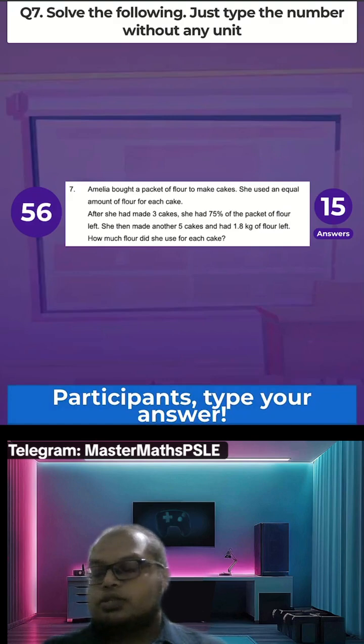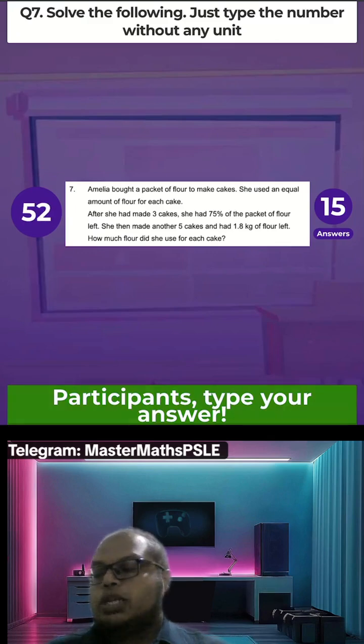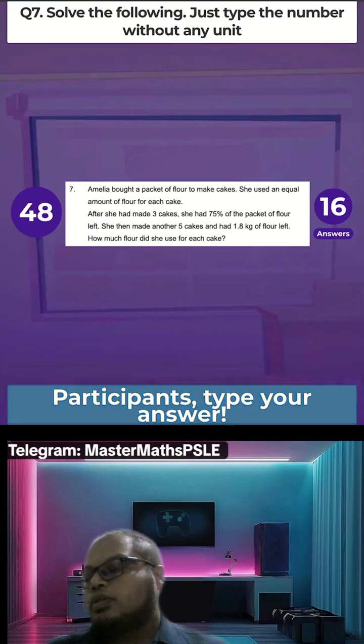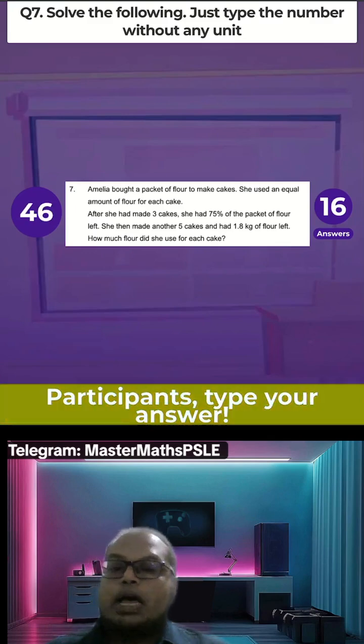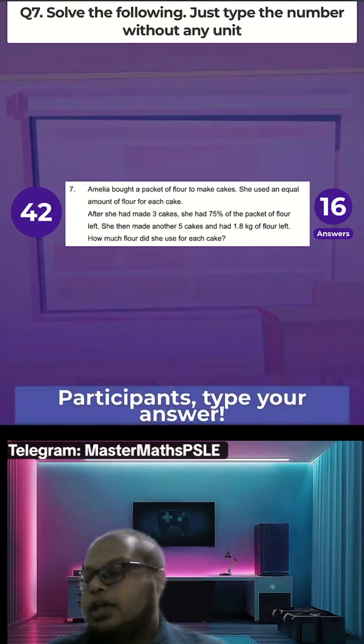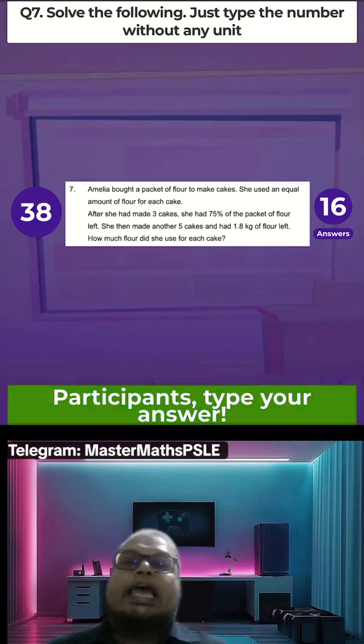So the main thing here, there needs to be like a link between the amount of flour to how many cakes. Then from there you can divide to get for one cake.